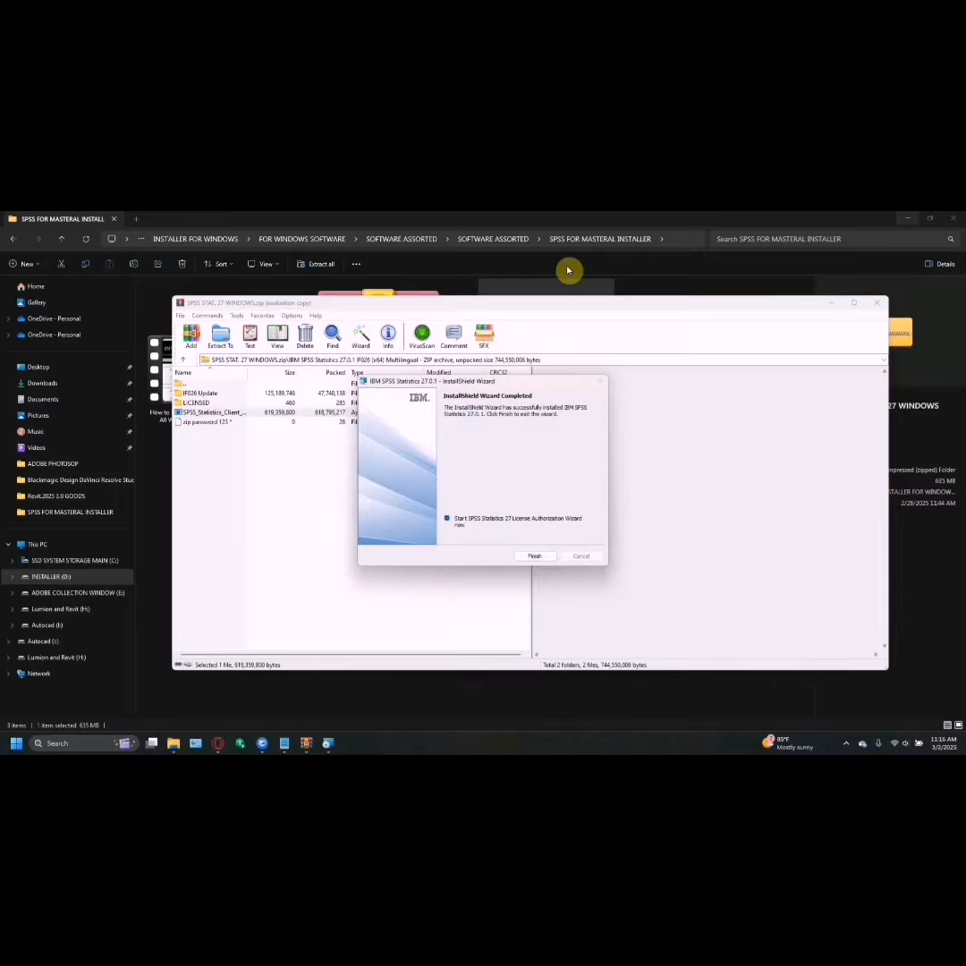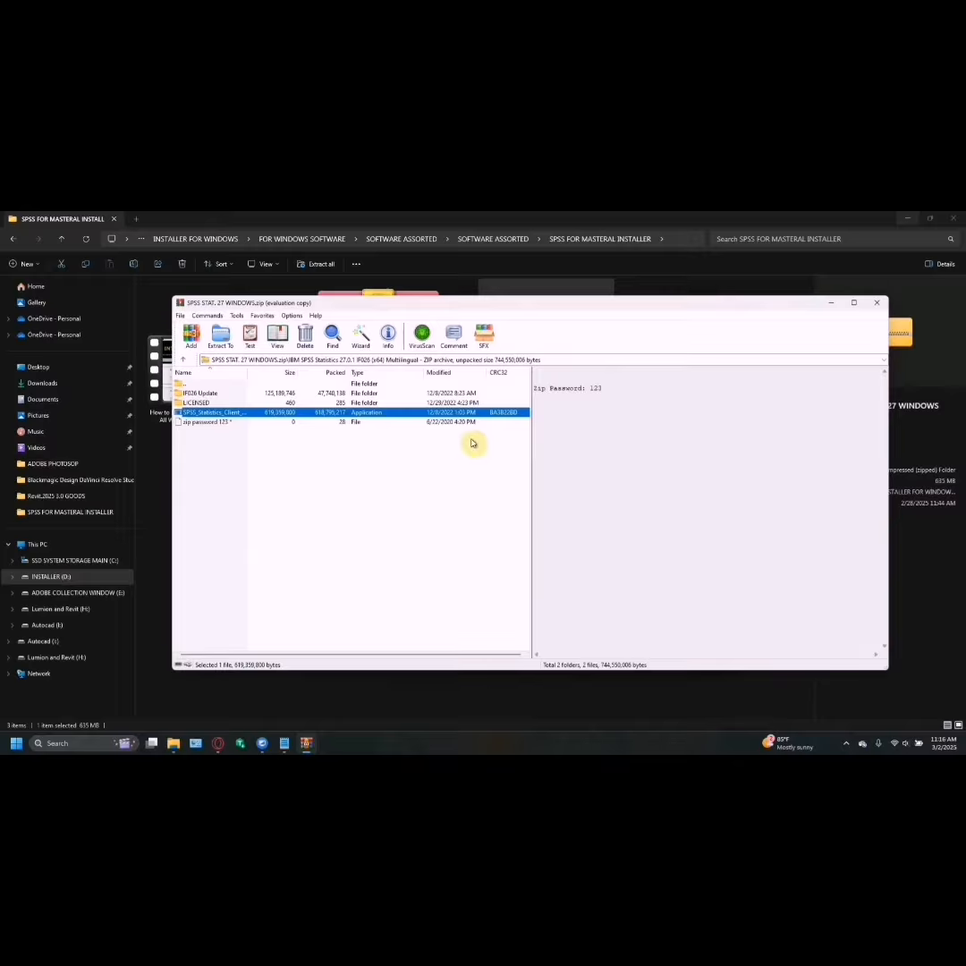Dito, huwag nyo munang i-click yung finish. Click nyo muna yung start SPSS, then finish. Then, follow nyo na lang yung mga susunod na steps.